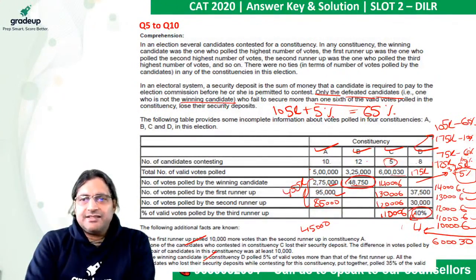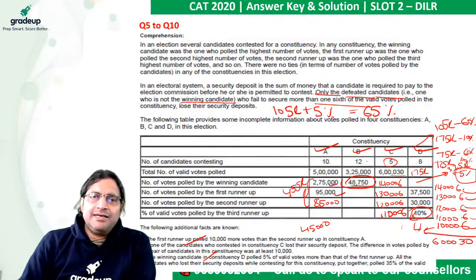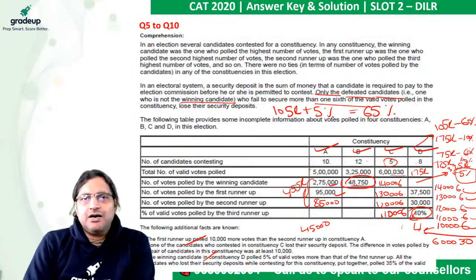And for D, this is 5% of 175K. So 10% of 175K would be 17,500, so 5% would be 8,750. So 8,750 for D, 10,000 for C, and 1,80,000 for A, B unknown.